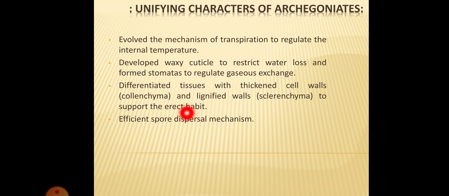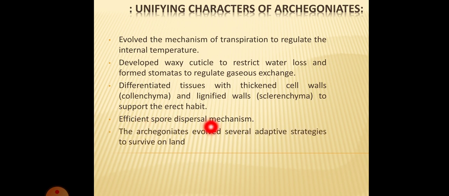There is a presence of collenchyma cells as well as sclerenchyma cells. The collenchyma cells have thick walls and the sclerenchyma cells have lignified walls, which help in the support of the plant. There is also an efficient spore dispersal mechanism.